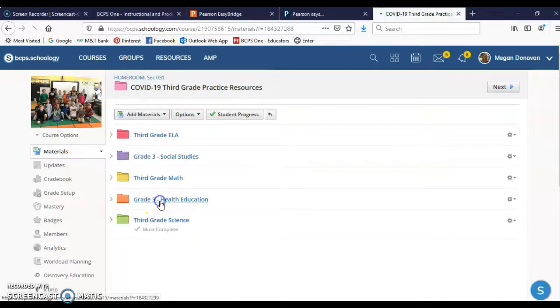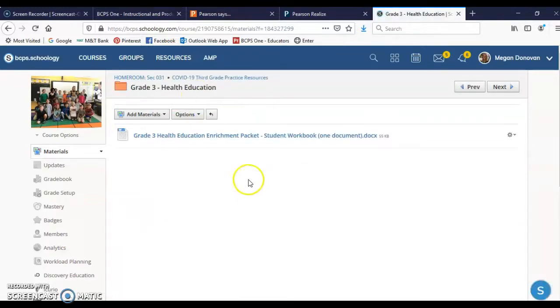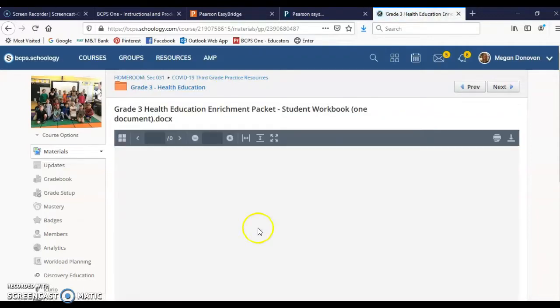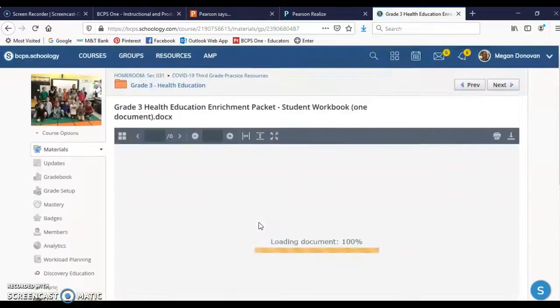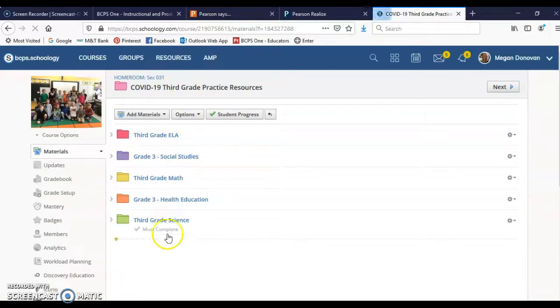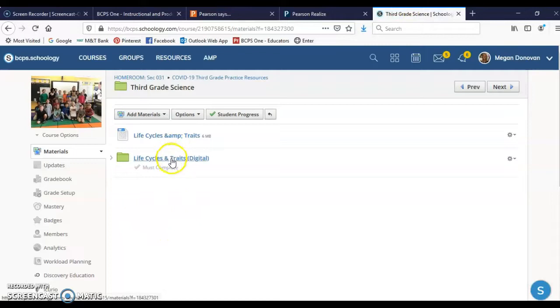Let's look at health. Health, you're continuing to work on that project that you started last week. I'm not going to go through it again. If you need directions, you can go to the virtual learning video 1. And then for science, you are continuing to work on the assignments that you did last week with the life cycles and traits. You can break it apart. I would say work on it for about 20 minutes each day, same with health and social studies, and then really focus on math and ELA.